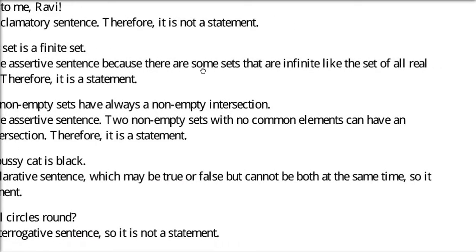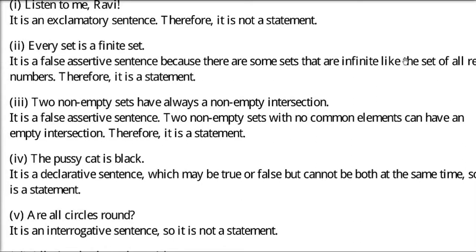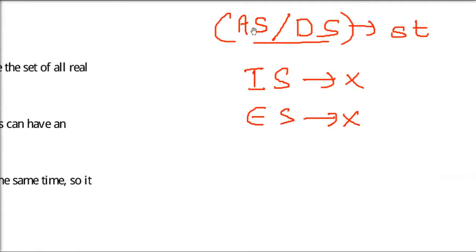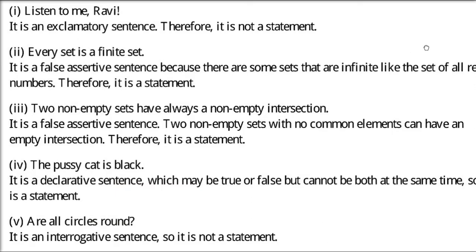What does it mean? Some declaration, some assertion has been made. There is an assertion taking place here, and both things being discussed in this statement can be verified, a set and a finite set. So every set is a finite set, but we know that this is false. But still, this is an assertive or declarative sentence. So basically, it's an assertive sentence. So this is a statement.